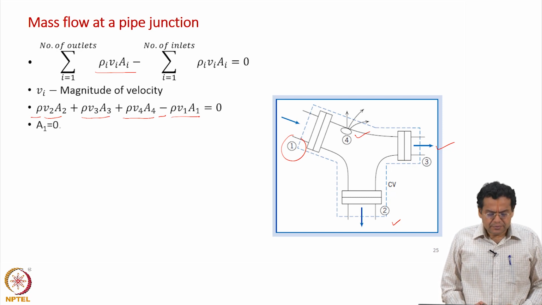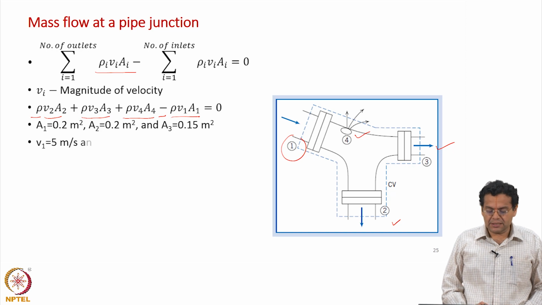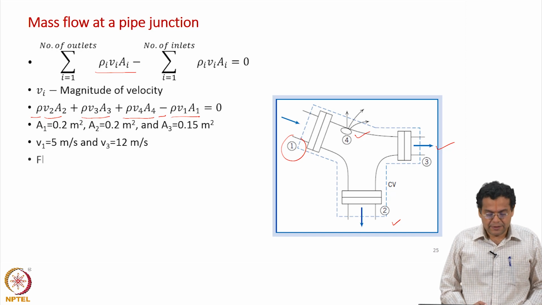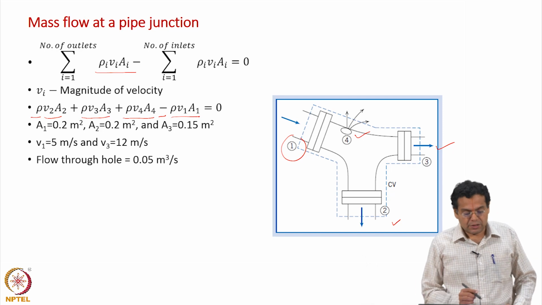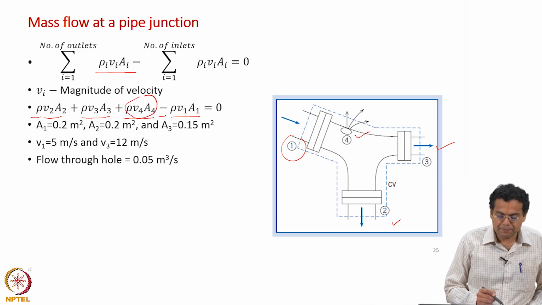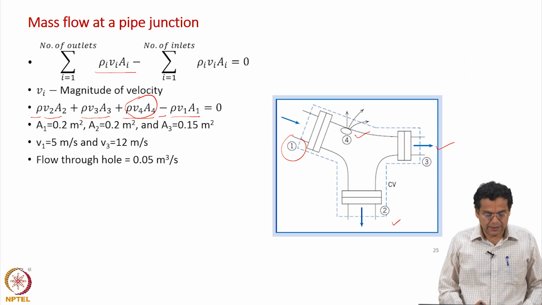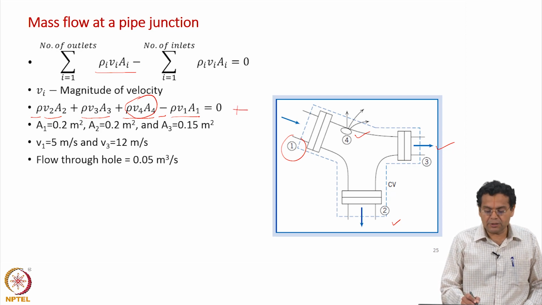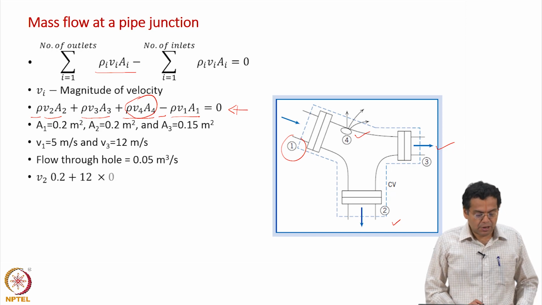Now, we will substitute the values. We are given the values of A1, A2, A3. We are given the velocities, V1 is known, V3 is known, V2 has to be found out. We are not given V4 and A4 separately. We are given the product V4 A4, as we mentioned a few minutes back. We are given the volumetric flow rate, not mass flow rate. In this equation, rho cancels out, it is constant.